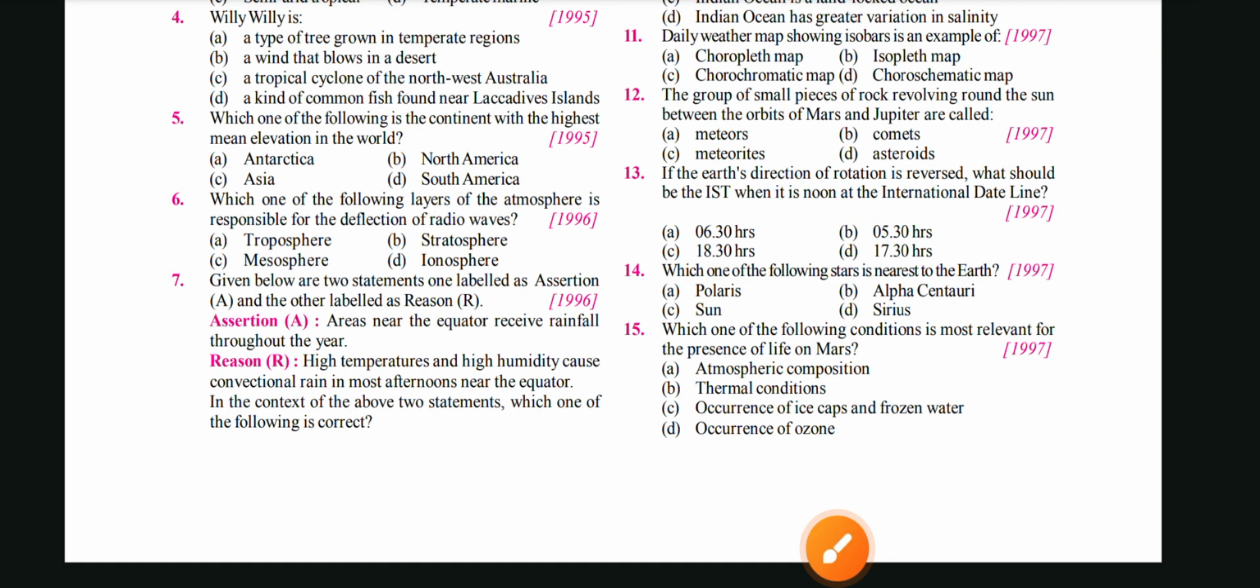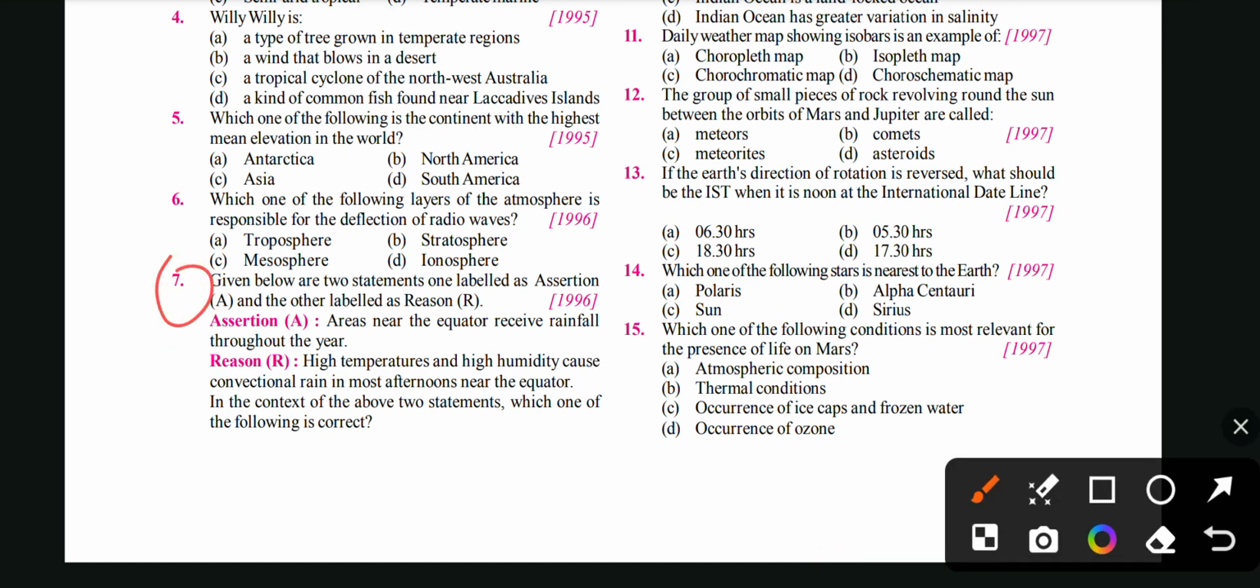Then the next question is related to, given below are two statements, one labeled as assertion and the other labeled as reason. Areas near the equator receive rainfall throughout the year. This is true. Next, if there are assertion and reason, then you can just add the word because. If you find the right answer by adding because, then it will be right. So areas near the equator receive rainfall throughout the year.